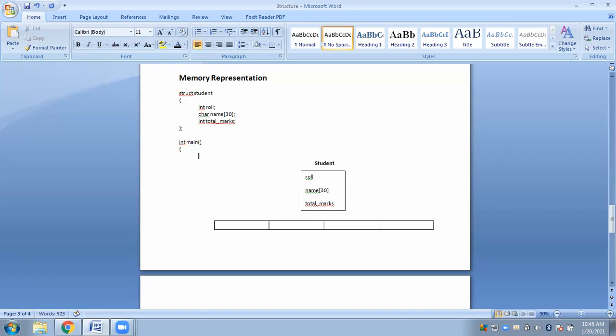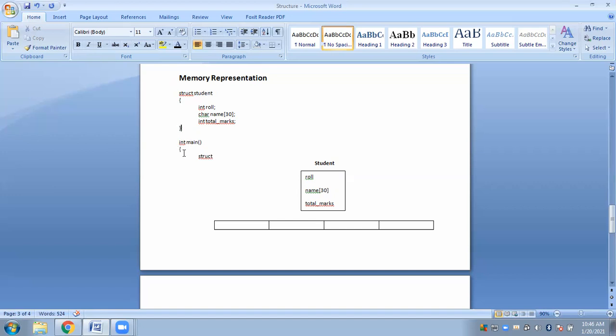If I do not declare the structure variables there, I might wish to declare them here. Then you have to use the struct keyword. Here, because you are already using it with the structure, simply declaring the variable is enough.